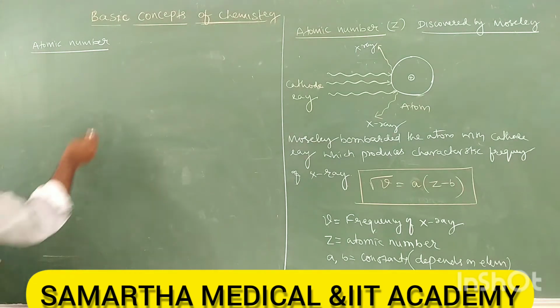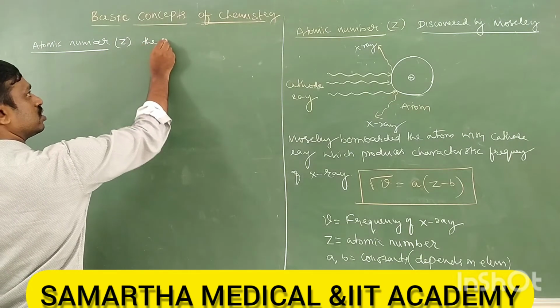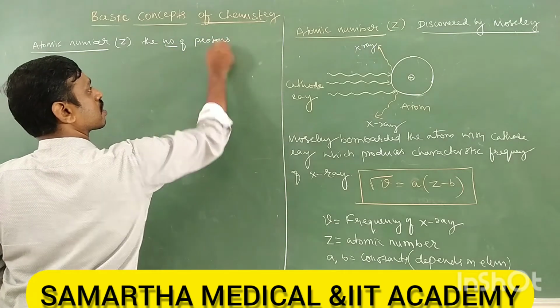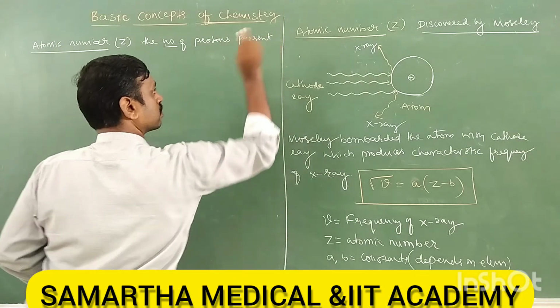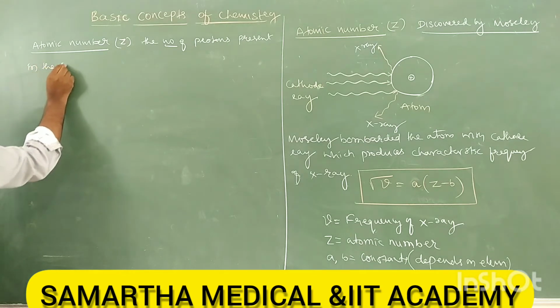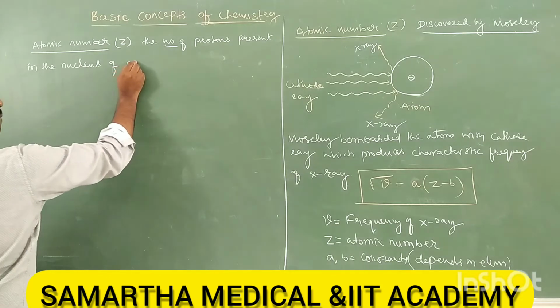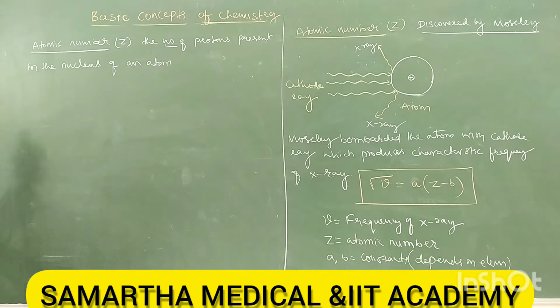So atomic number Z is defined as the number of protons present in the nucleus of an atom.